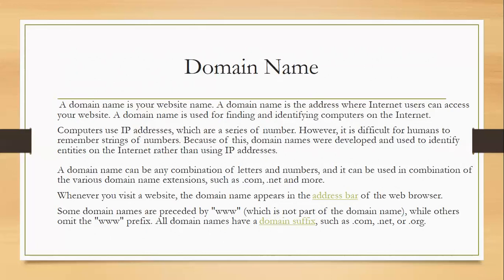Some domain names are preceded by www, while some omit the www. So the prefix is not mandatory. It is optional, and we can use it or not. It's completely up to us. But the suffix is mandatory. All domain names must have a suffix, for example .com, .net, .org.